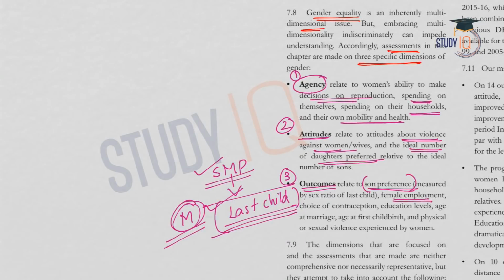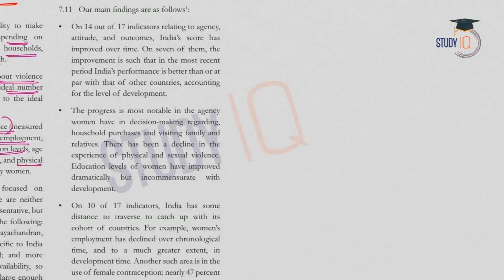And also female employment, choice of contraception, education levels, age at the time of marriage, the age of childbearing or the age at which the first child was born, physical and sexual violence experienced by women, all these are taken into consideration in outcomes. Now, considering these three dimensions, let us see what are the conclusions or main findings of the survey. Under these three dimensions, one is agency, second one is attitude, and the third one outcome.